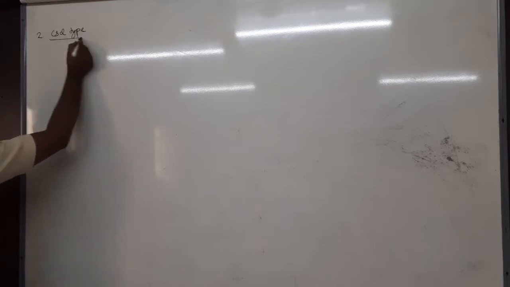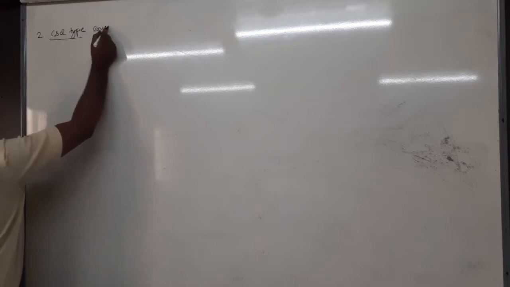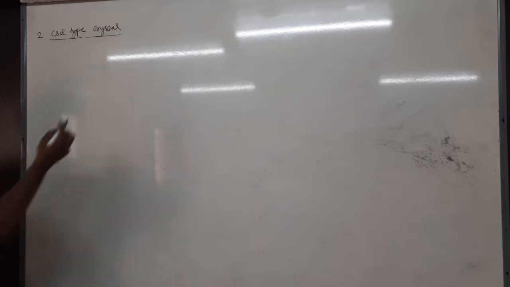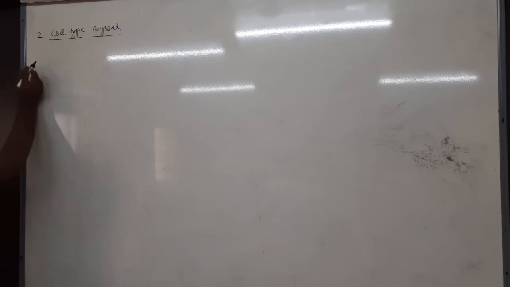Okay, so the second one is the cesium chloride type crystal. Now tell me, as in sodium chloride, here also the anion is present generally in the lattice and the cations occupy the void. In the case of cesium chloride, let's see first the Cl minus.